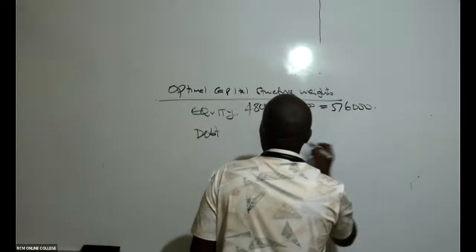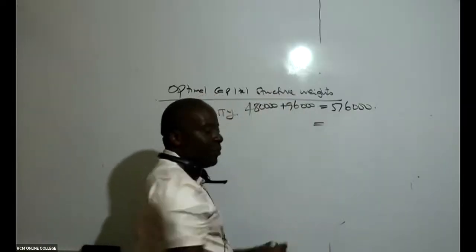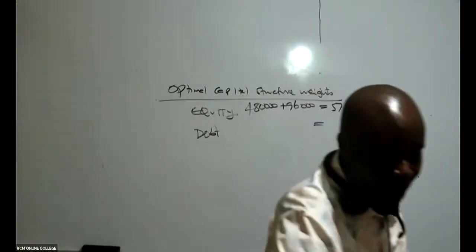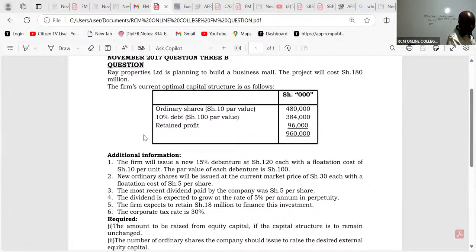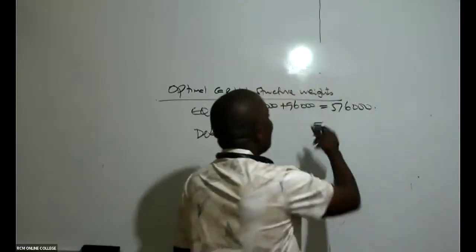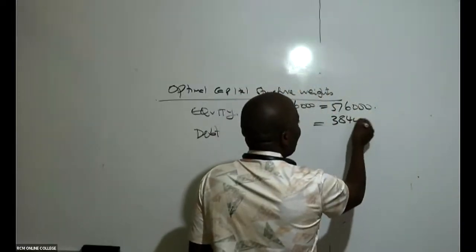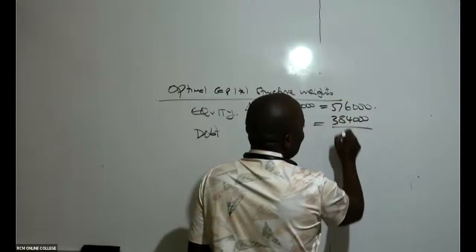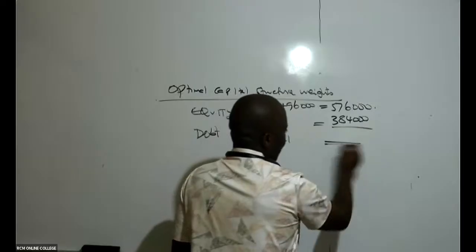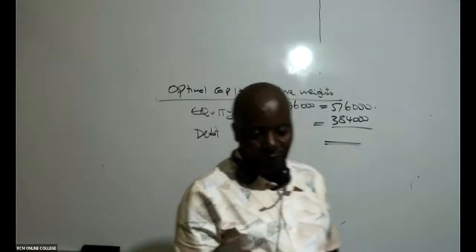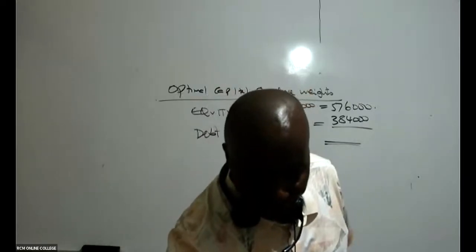And then we have our debt. Is there somebody who is able to see the debt amount? The debt amount, ladies and gentlemen, is 384,000. Then in this case, are you able to give me the total figure here? Please give me the total capital structure. What do we have for the total, ladies and gentlemen?